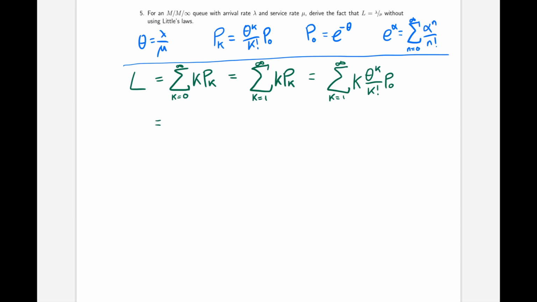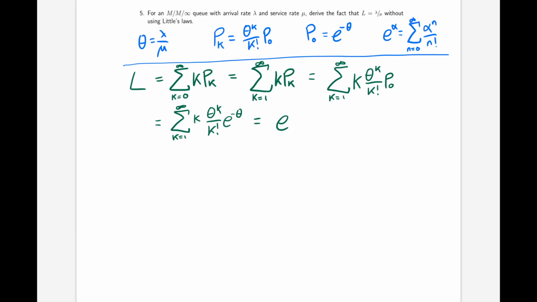So that's the sum from k equals 1 to infinity of k theta to the k over k factorial times e to the minus theta. Now there's two things we can do here. We can factor out e to the minus theta from the sum, because the sum is over the k's and there's no k term in e to the minus theta. We can think of that as just a scalar multiple, so we can factor that out.